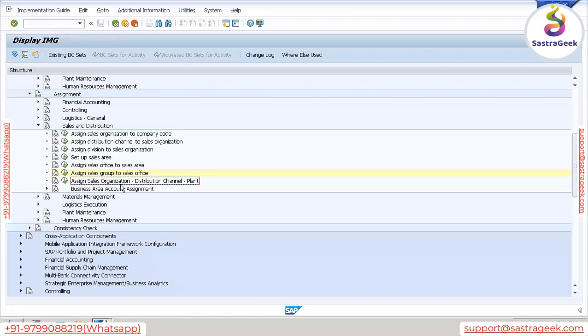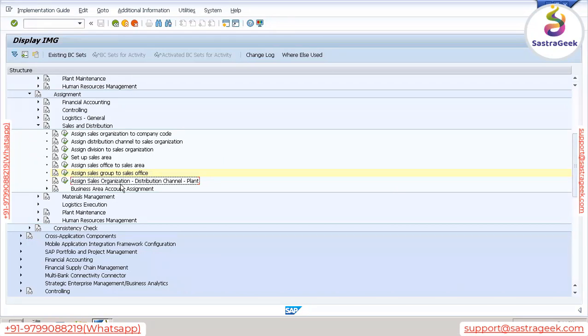Let's say we have two plants. One is P1 plant, which is in Bangalore. Another plant is P2, which is in New Delhi. One of my customers, from let's say Lucknow, placed an order. Now you will decide which plant is nearby for this customer. You observe that for the Lucknow customer, the New Delhi plant is very near.